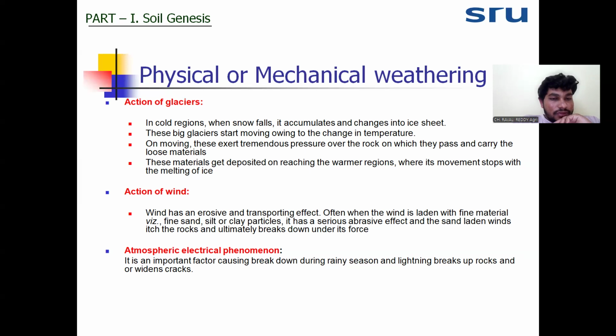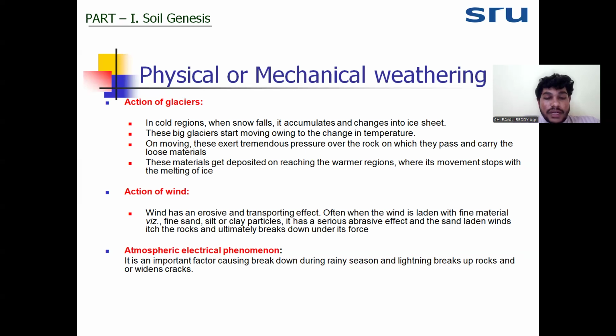Next one is the wind. Wind is most active in the desert area. It will show the erosive and transporting effect. When it moves from one location to another, that wind will carry fine material like sand, silt, and clay particles. When it comes in contact with the rocks, it will show an abrasive effect on the rocks, and rock will start to disintegrate because of the tremendous force applied and the abrasive effect between the rocks and the wind.